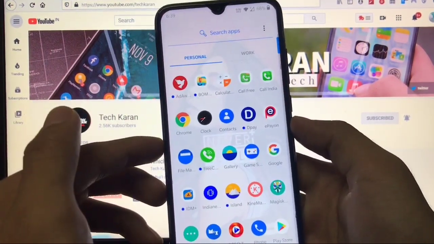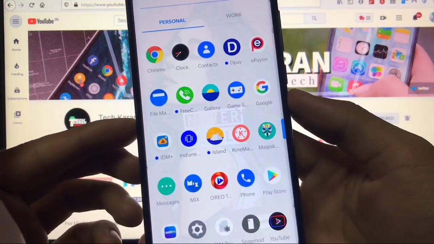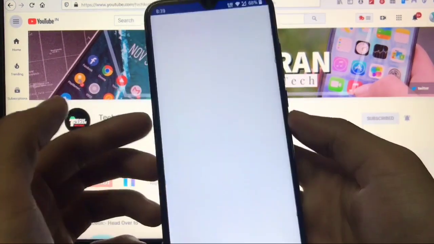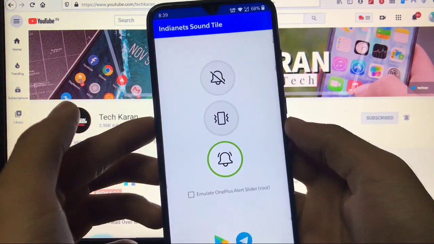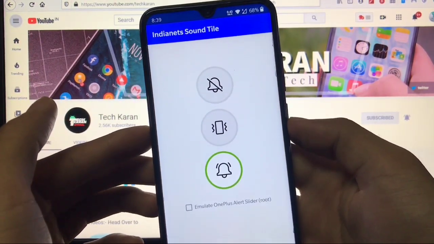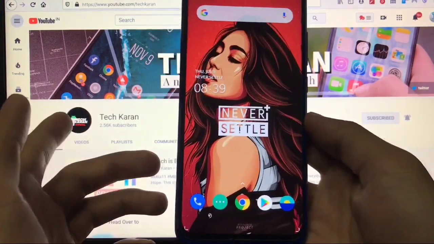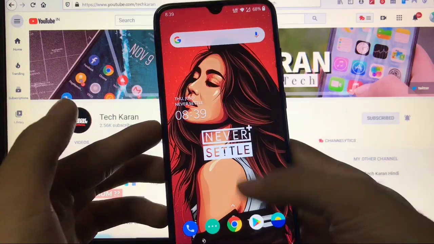This is quite impressive. Talking about the other apps, all apps are the same, like Game Space, Gallery, and this one is the India Net Sound tile. This one is also something new. This one was not like that in the previous build, but in this build this is also changed. So there are a lot of changes available, as you already noticed.